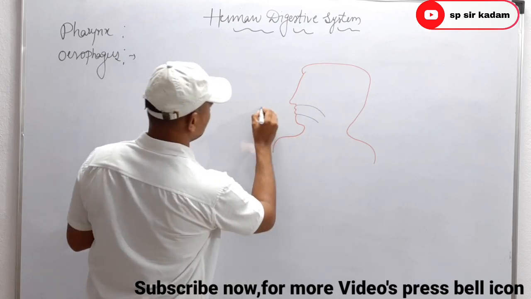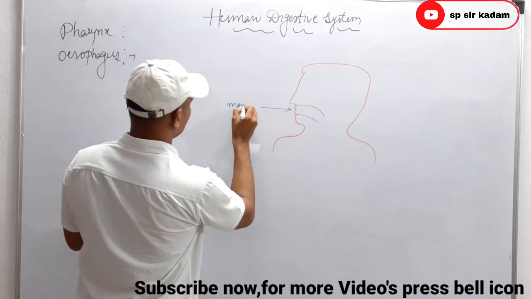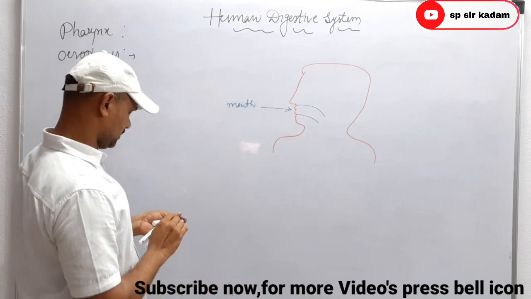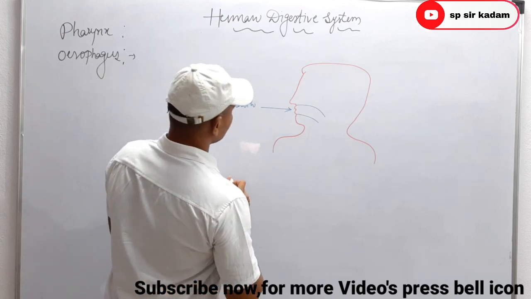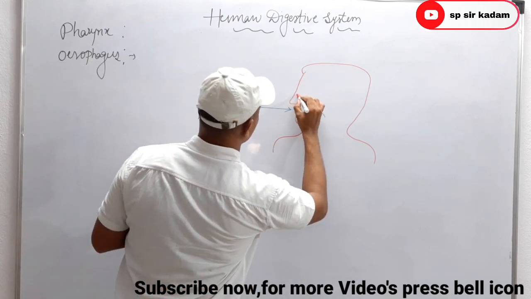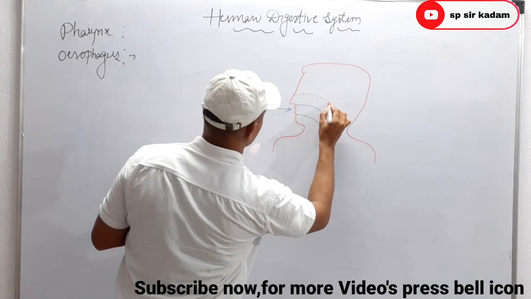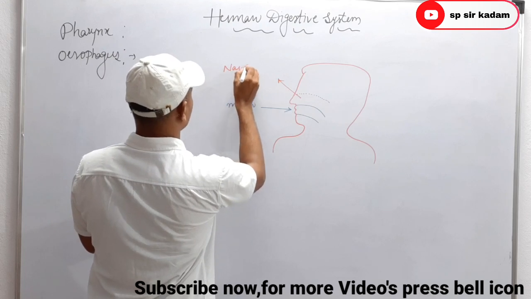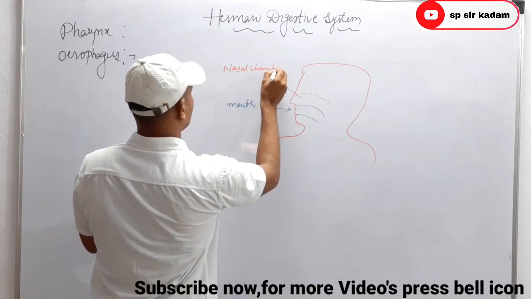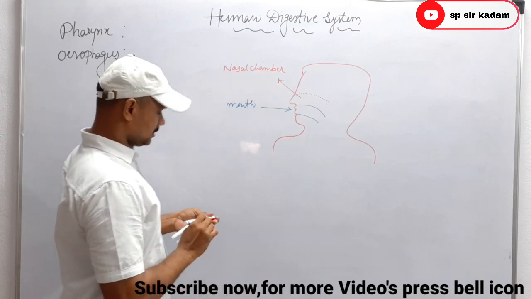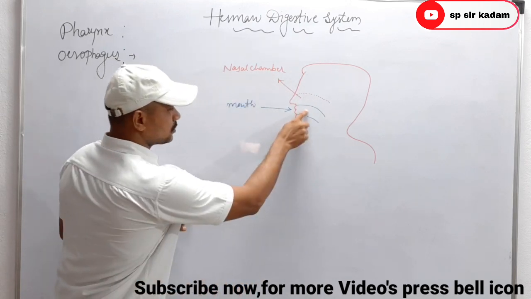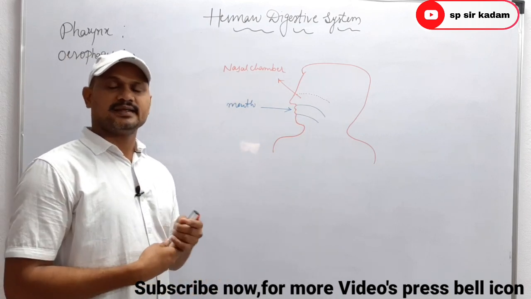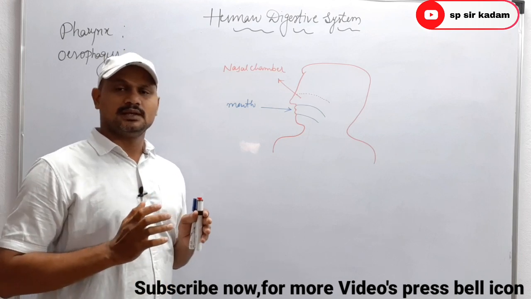Oral cavity, mouth, and this mouth opens into the oral cavity or buccal cavity. So above the buccal cavity, nasal chamber. Now, which chamber? Nasal chamber. Right. So this oral cavity opens into which part? Pharynx. So the pharynx is not an exact part of the alimentary canal.